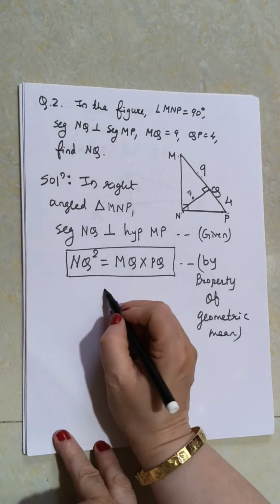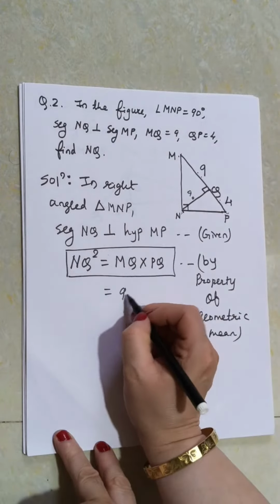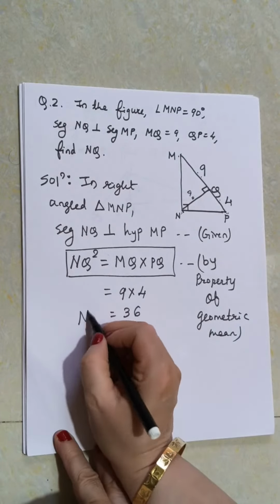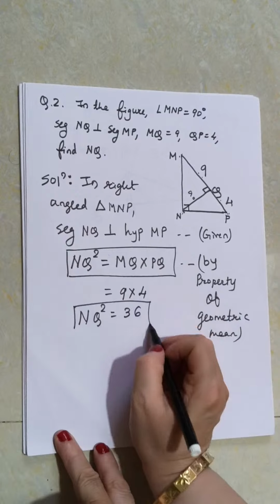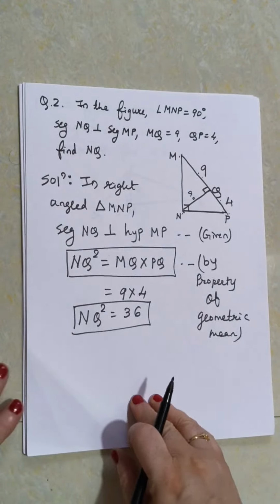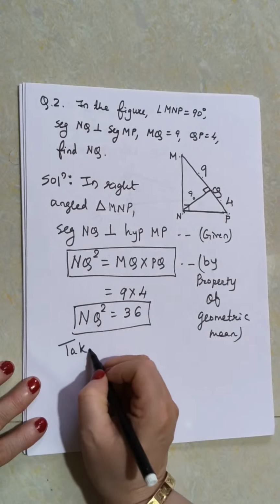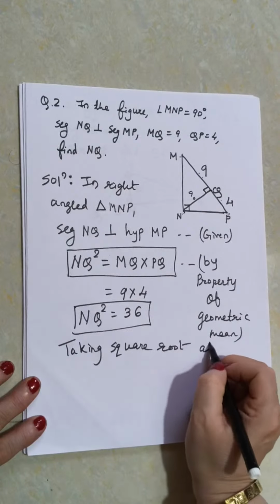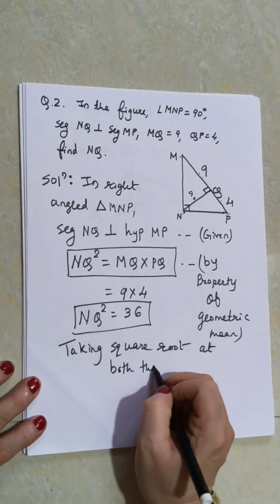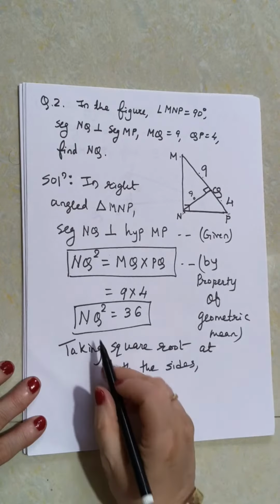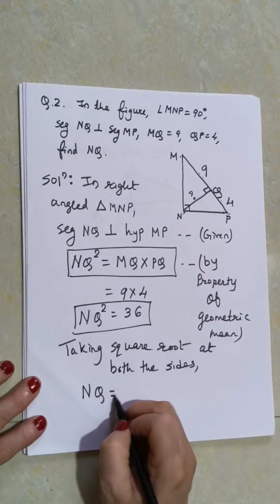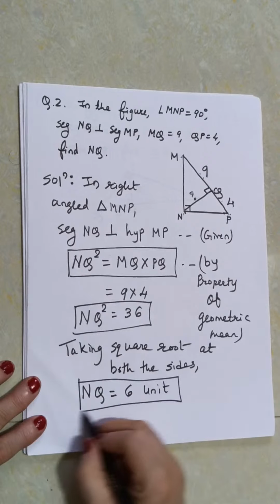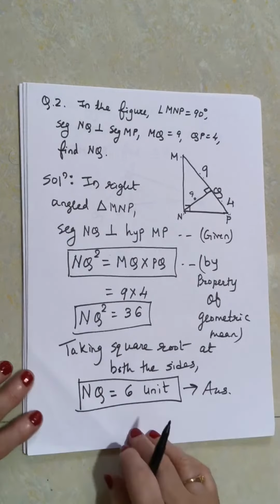Now let us put the value. MQ is 9 and PQ is 4. 9 fours are 36. So what is NQ square? That is 36. Now taking square root at both the sides. So NQ square will become NQ and 36 is the square of 6. So what is the answer? NQ is 6 units. Did everyone of you understand?